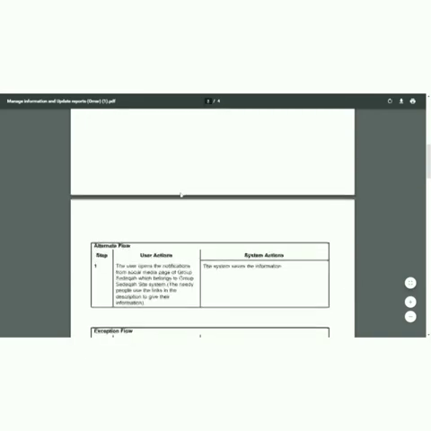So now the alternative flow. In the alternative flow we have one step. The user will open the notification from the social media page of Group Sadaqah, which belongs to the Group Sadaqah State System, and the needy people use the link in the description to give their information. So the system will save the information inside.